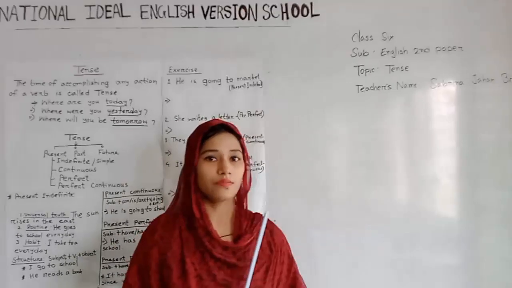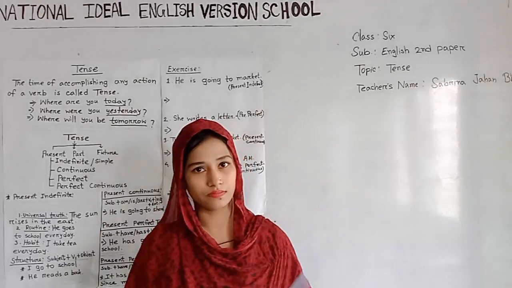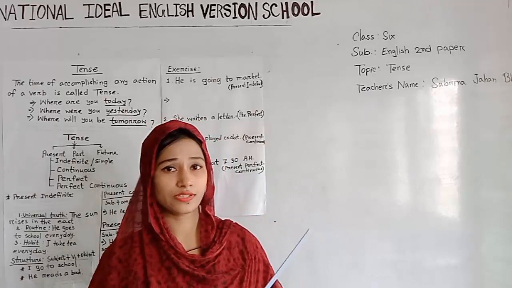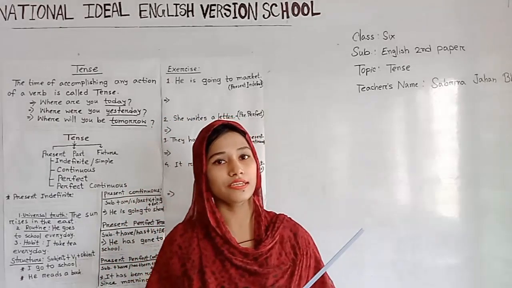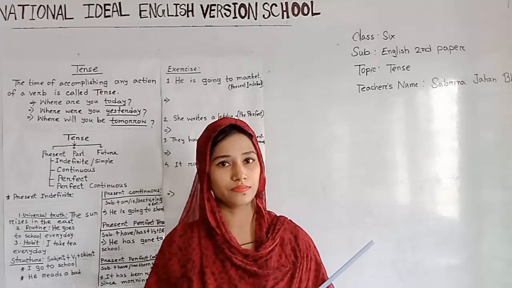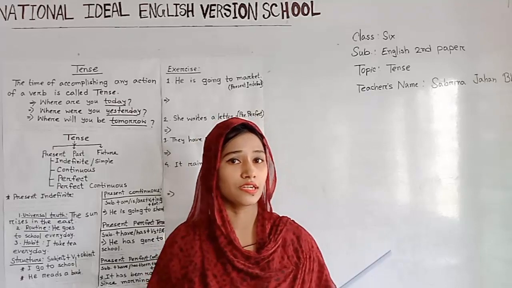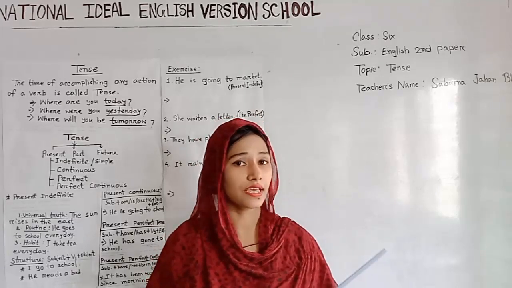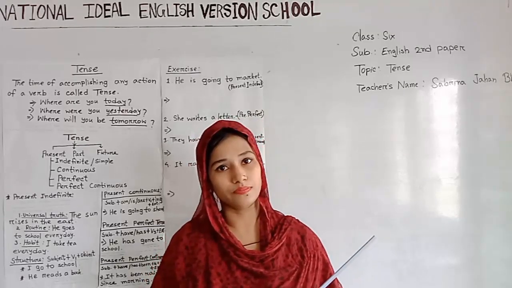About present, past and future tense, at first I am going to give their definitions. What is present tense? Dear students, we can say that present tense describes an action that happens in the present time. About past tense, we can say that it describes an action in the past time. And about future tense, we can say that it describes an action of the future time.